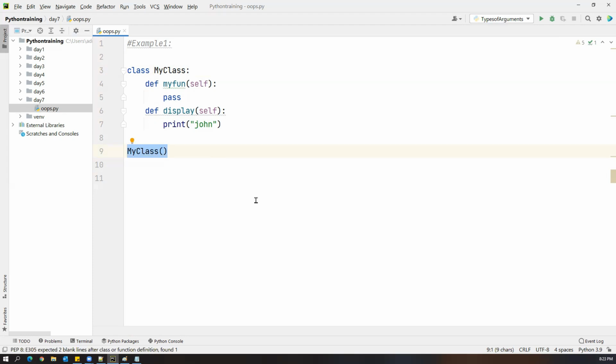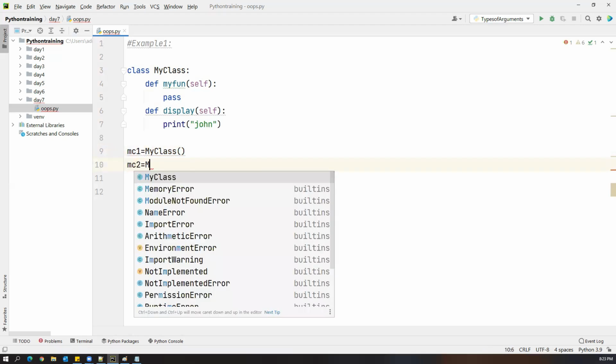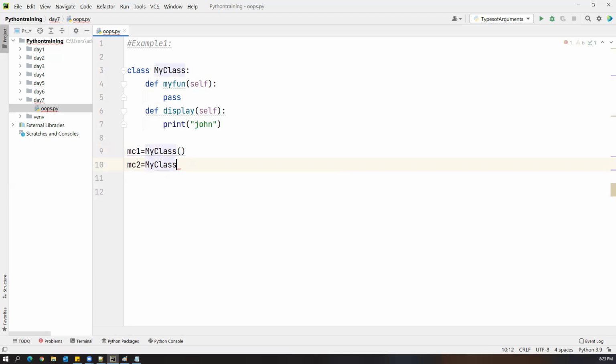And if you want to store this object in a variable, you can create some variable name. Again, that is optional. This is the object actually. If you want to store it in a variable, this is a variable, and this variable is referring to the object. Similarly, I can create any number of variables: MC1 and MC2. Again, MyClass is another object. So MC1 is referring to one object, and MC2 is referring to another object.